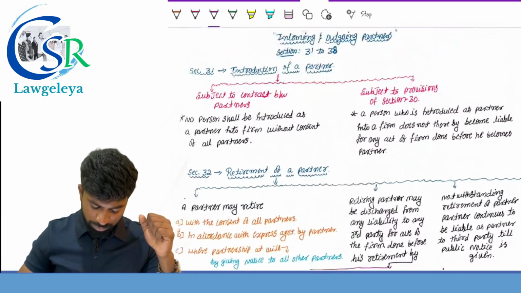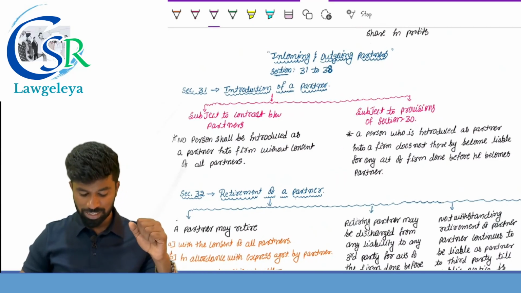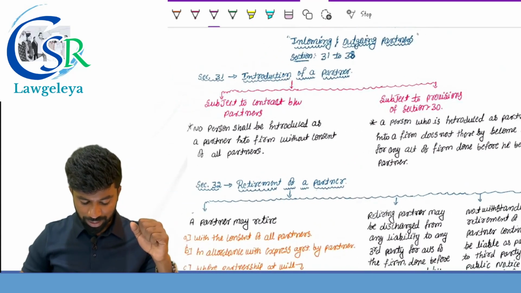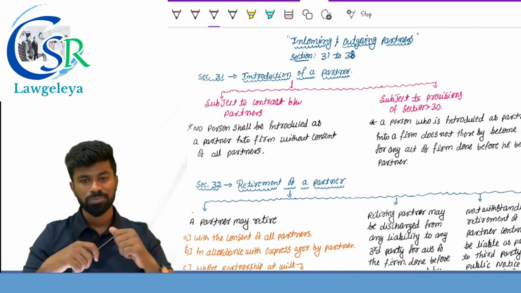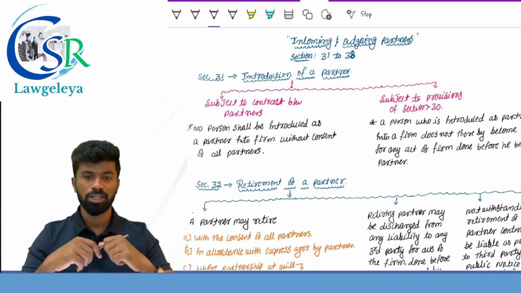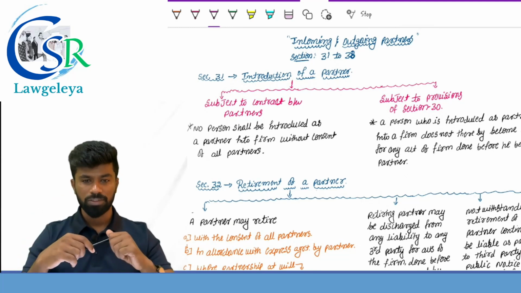Provisions with respect to what? Minor. So we discussed till section number 30. Section number what? 30. Let's repeat. Section number 1, short title, extent, commencement. Section number 2, definition.